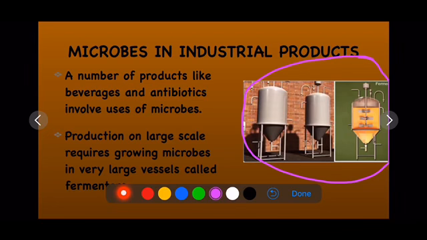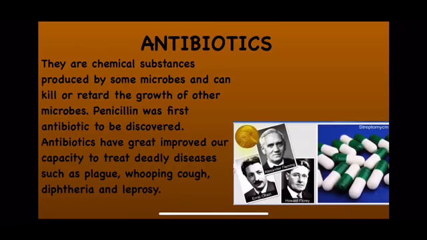These fermenters are mainly used in the production of alcohol. Now first of all, we will study about antibiotics. As you all are familiar, these are chemical substances produced by some microbes, and they kill or retard the growth of other microbes, right?